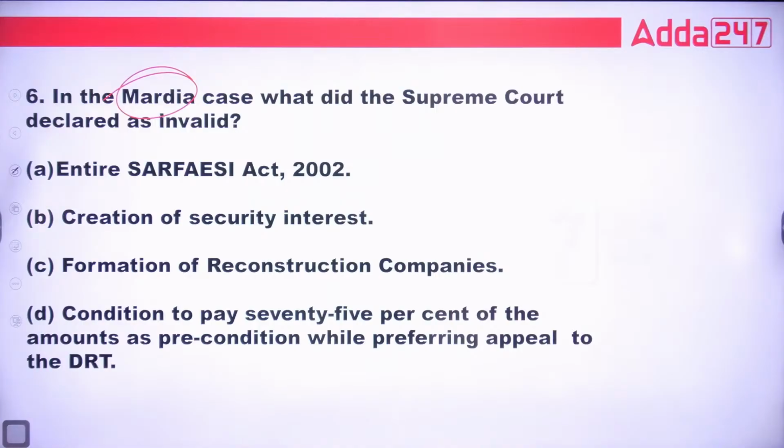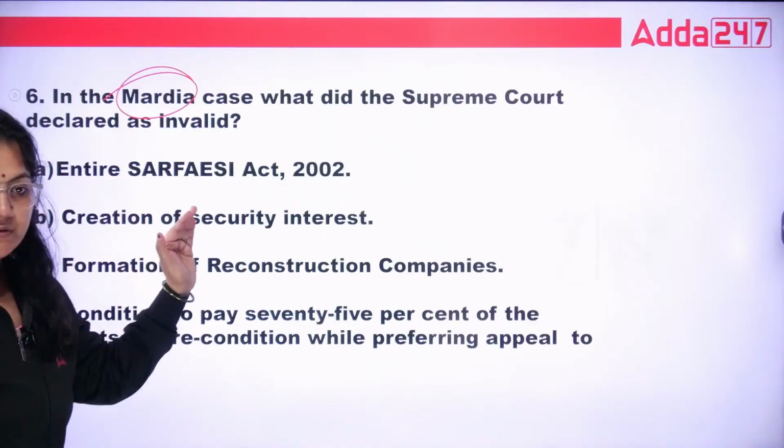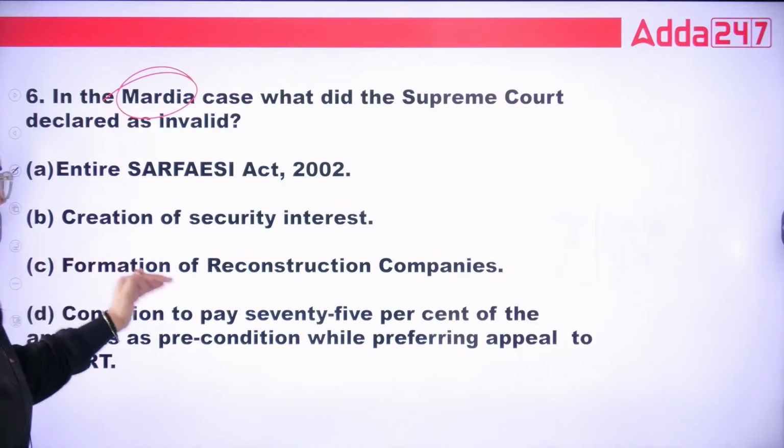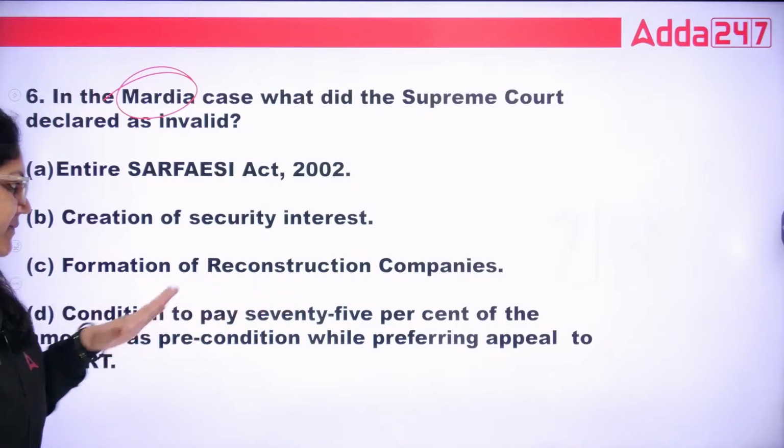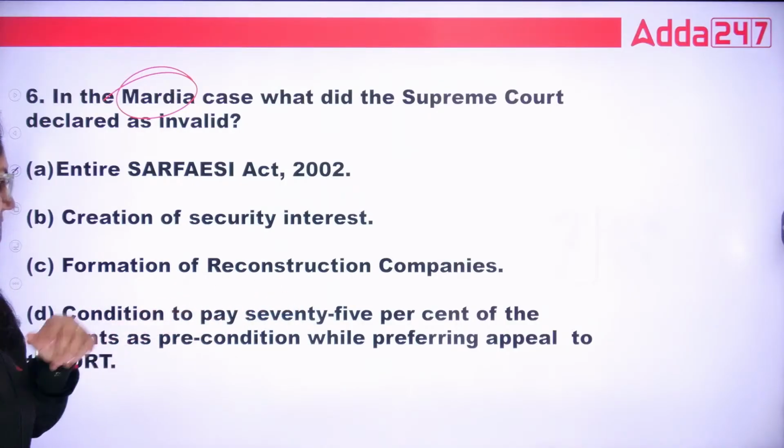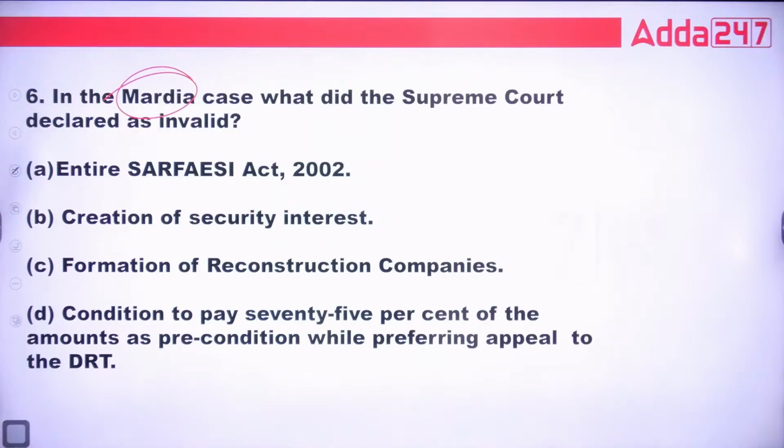So in Mardia Chemicals, guys, what did Supreme Court declare as invalid? Entire SARFAESI Act, creation of security interest, formation of reconstruction company, and condition to pay 75% of the amount as precondition while preferring appeal to the DRT? Tell me, class.